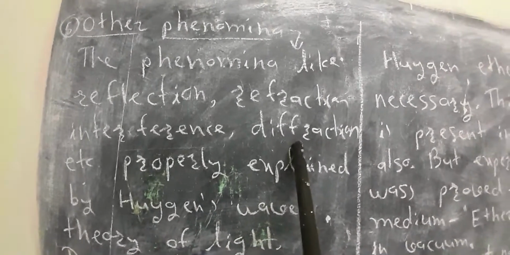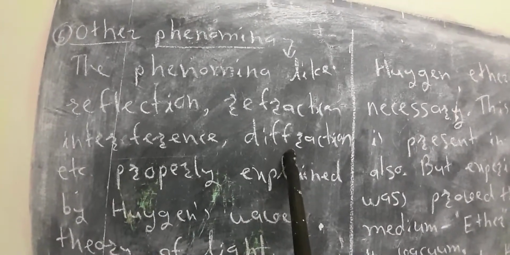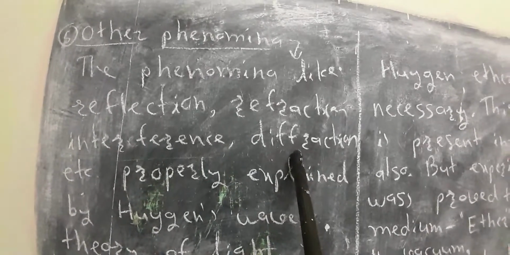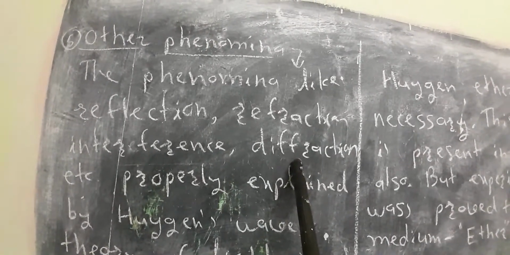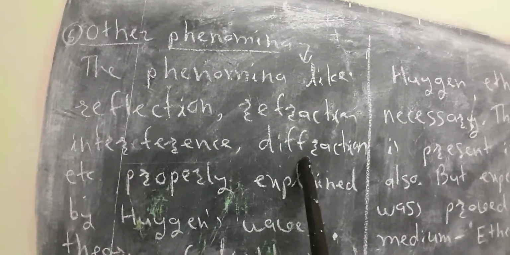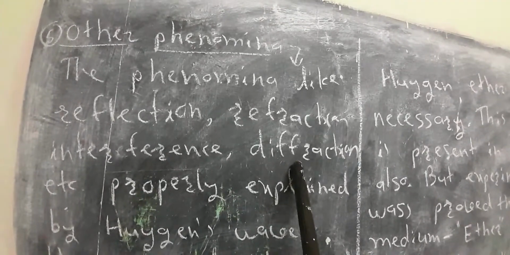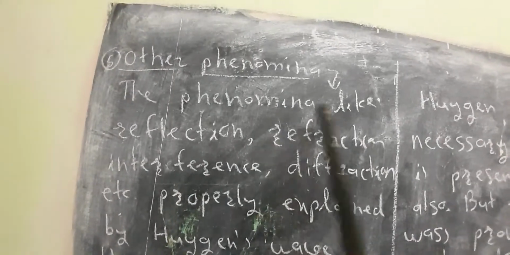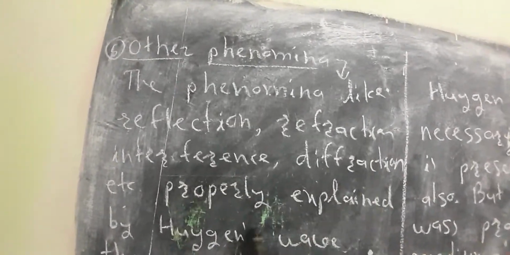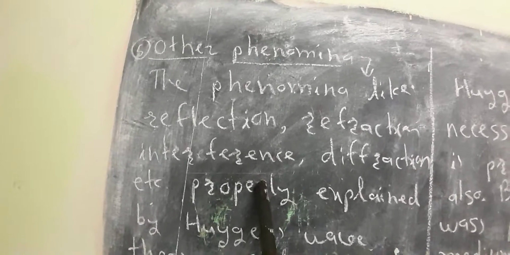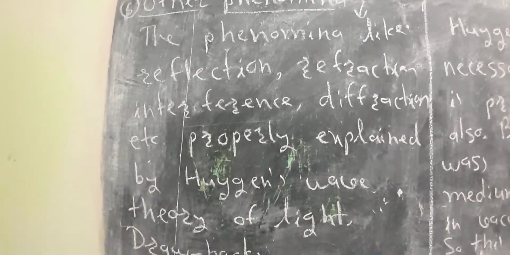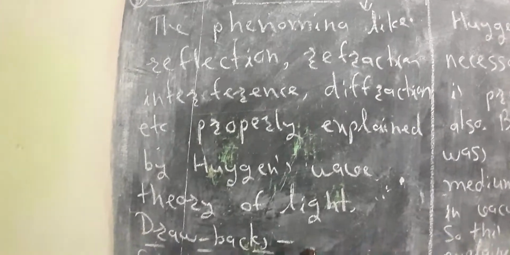Diffraction: when light passes through a small pinhole, it spreads, it bends towards sharp corners or edges. This bending of light near sharp edges is called diffraction. So all these observations, these phenomena of light, were properly explained by using the concept of wave theory of light. A successful point.